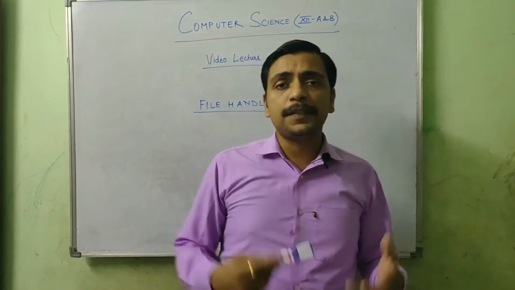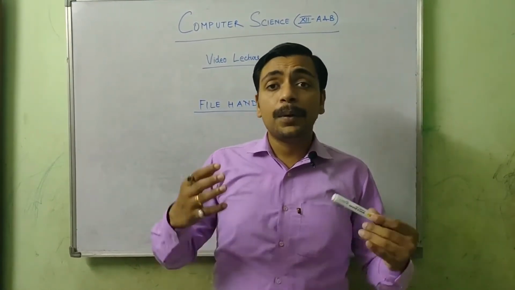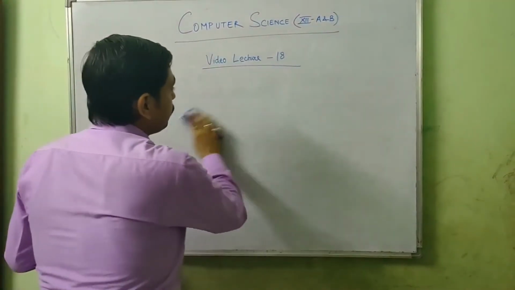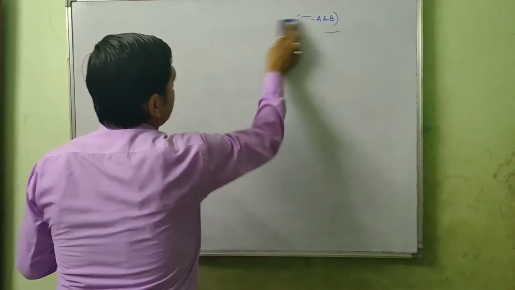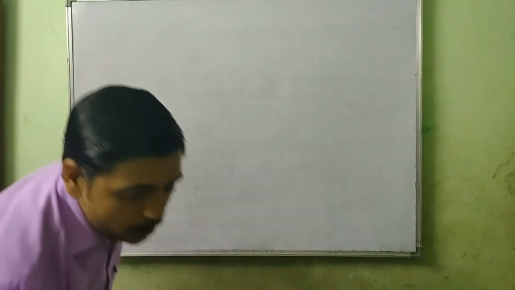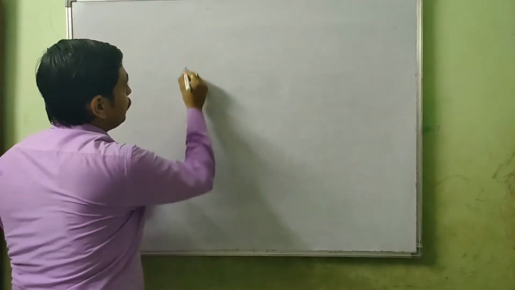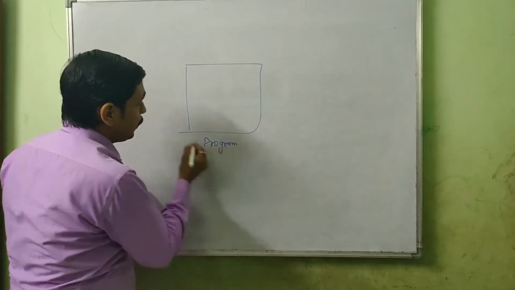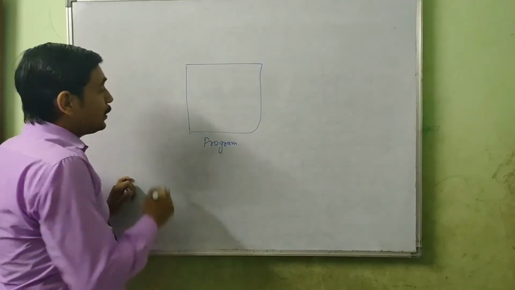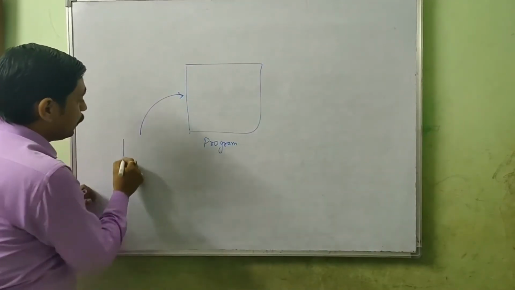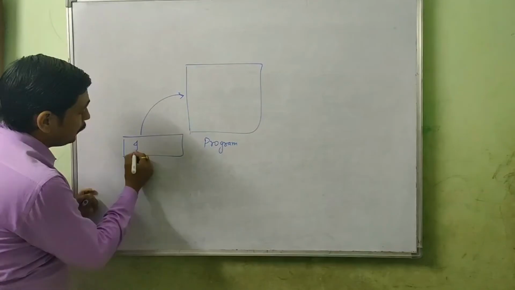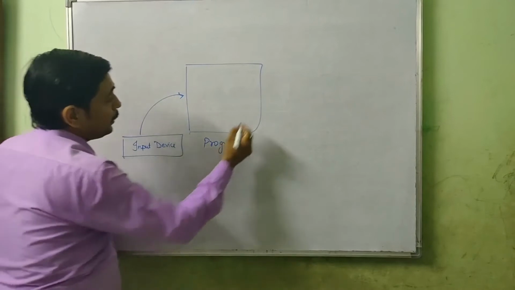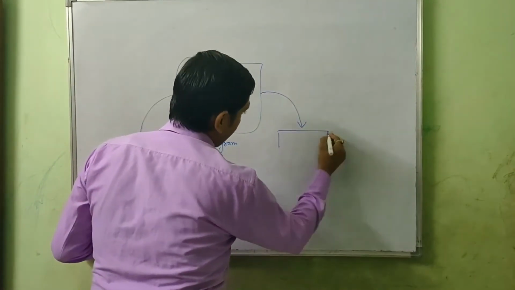Let's first see what is file handling, and then we will see the need for file handling. File handling is actually the process of using a file along with the program. Suppose I have created a program. This is my program. Of course it is running in the Java runtime environment, and if I go with the previous lecture, we take input from the input device, the program processes it, and then provides output on the output device.